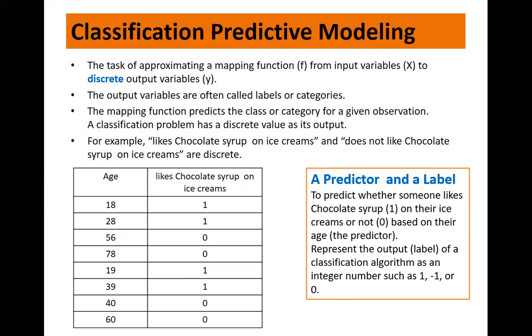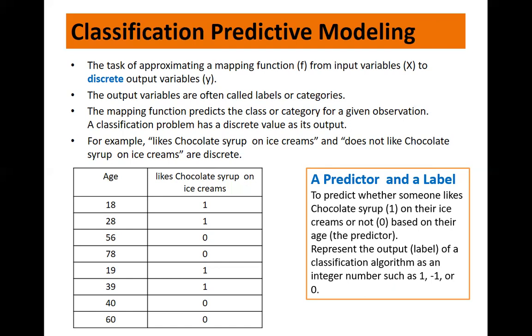So we represent the output label of a classification algorithm as integer numbers such as 1, -1 or 0. In this instance, these numbers are purely representational, right? These are not numerical values. These are categorical values just to represent yes or no, that is 0 or 1. Fine. I hope classification predictive modeling is clear.